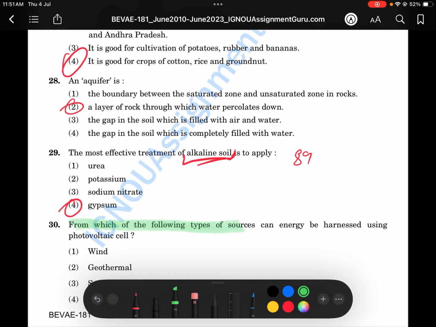Next one we have: from which of the following types of sources can energy be harnessed using a photovoltaic cell? I learned this recently and wrote it in my notes, so let me check it. It is talking about the photovoltaic cell. Solar energy is used with the help of photovoltaic cells.